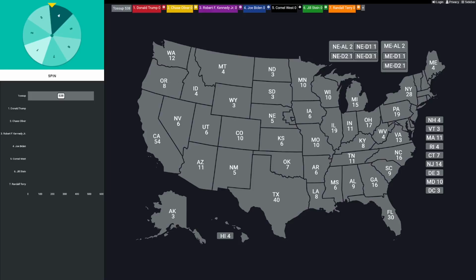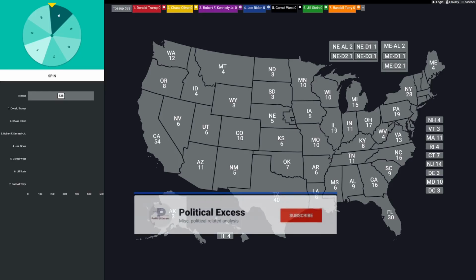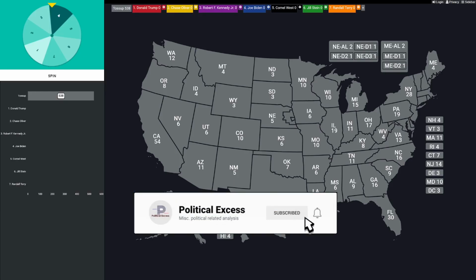Hi everybody, it's time for a brand new spinner battle as we head straight into election season, and this time it's going to be the 2024 general election spinner battle. And I've got a couple of new rules for this one, but if you've enjoyed the previous battles, I'm sure you're going to have a good time on this one.